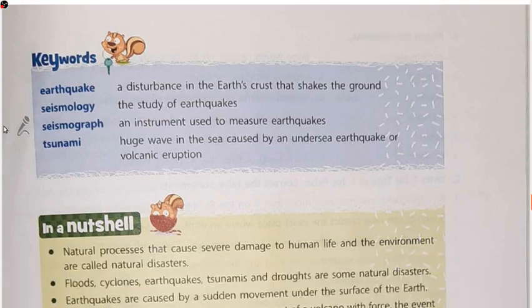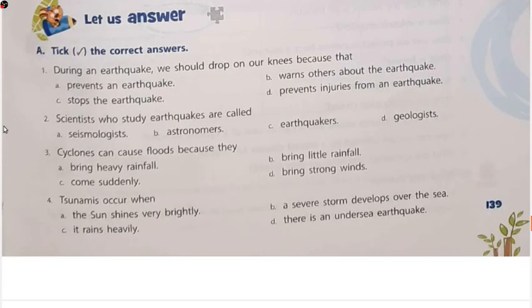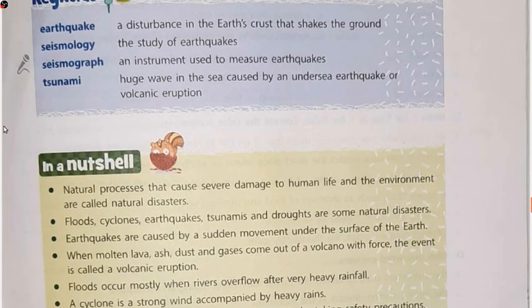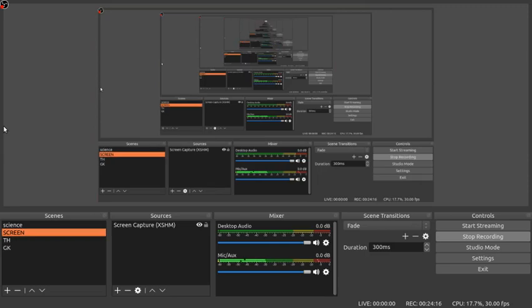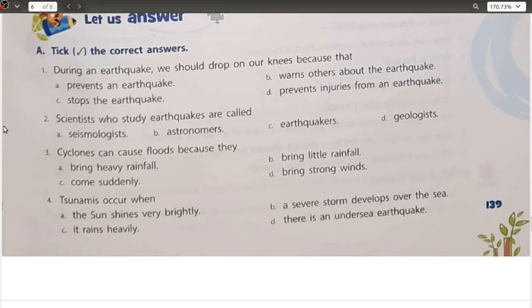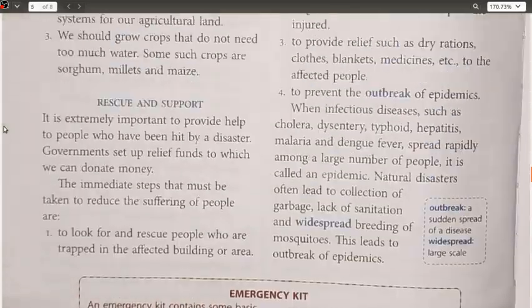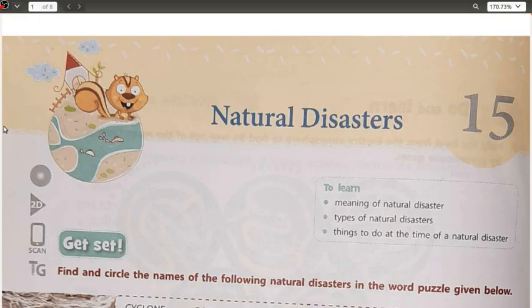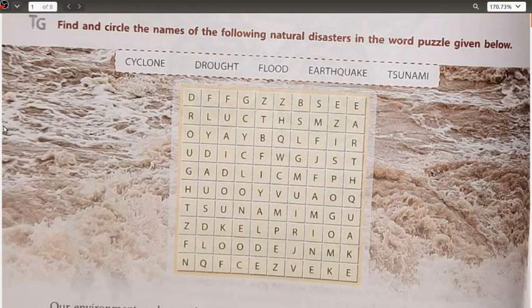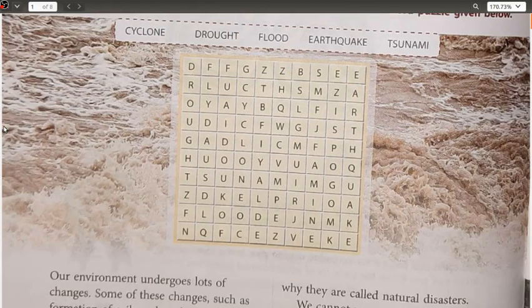I hope we should start with the question answers as well. Okay, let us first see the time. Already we have a little bit of time, so we will be able to complete a little bit. Let us start with the very first one. This one we have already found out, if you are able to see here, it is your drought.